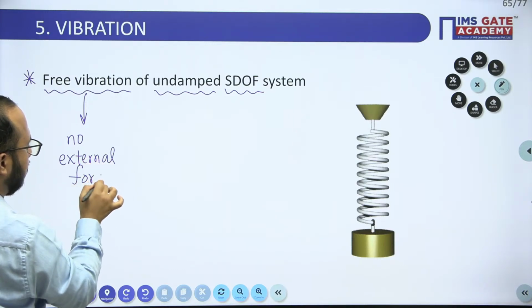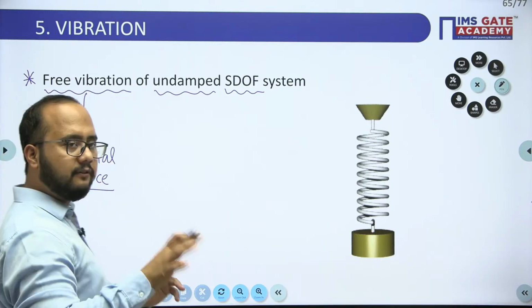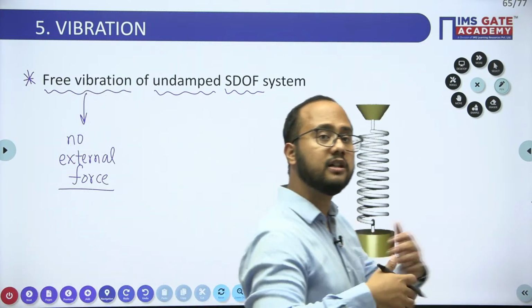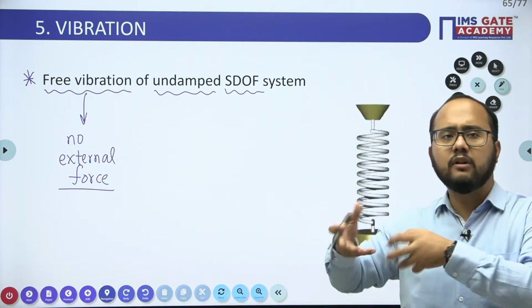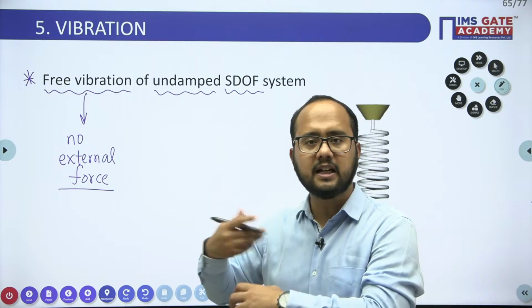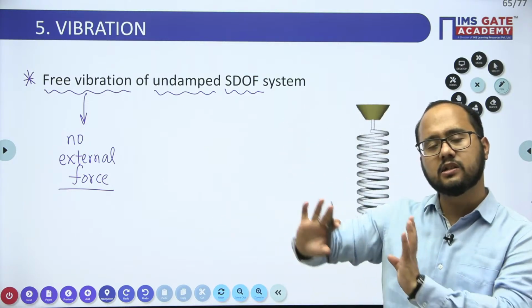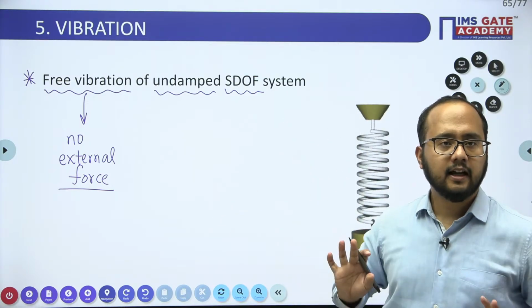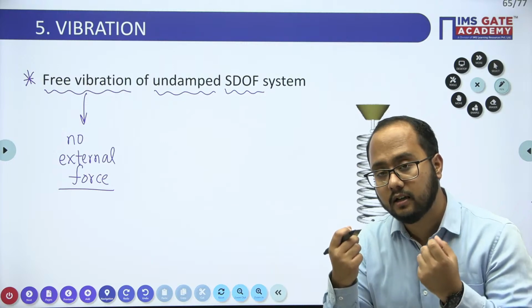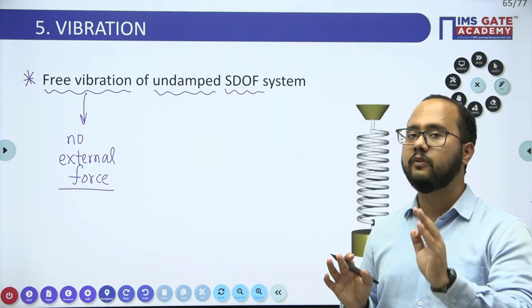Okay, no external force is there. It is freely vibrating. The system is vibrating on its own. Initially you have disturbed the system and after that the vibration has been set up and it is continuously vibrating, oscillating. There is no involvement of the external force. That point we need to understand here.